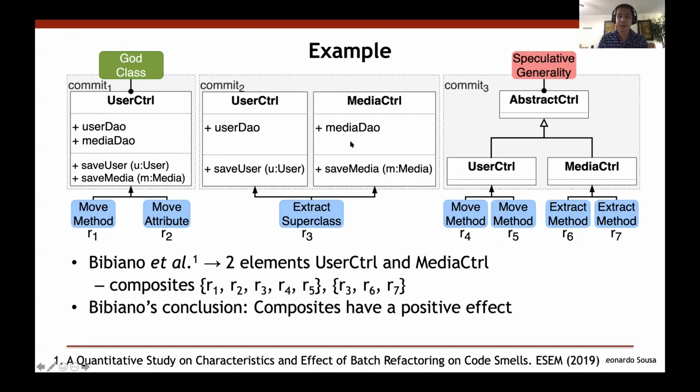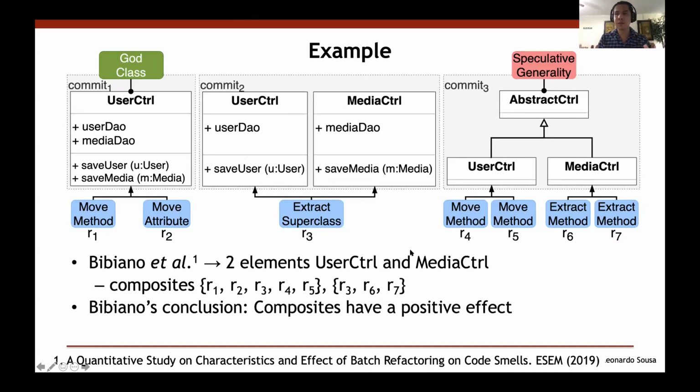So in fact, these composites here do not have a positive effect. In fact, they have a neutral effect. But in Bibiano's work, they reach the conclusion about a positive effect because they do not consider the scope of the abstract controller. They only consider these 2 elements.